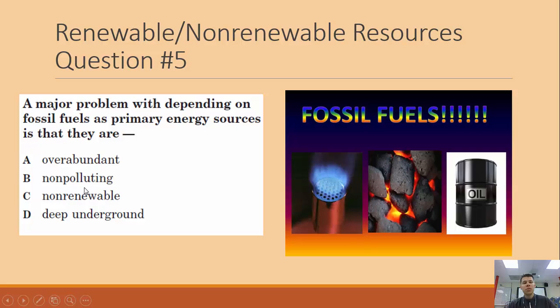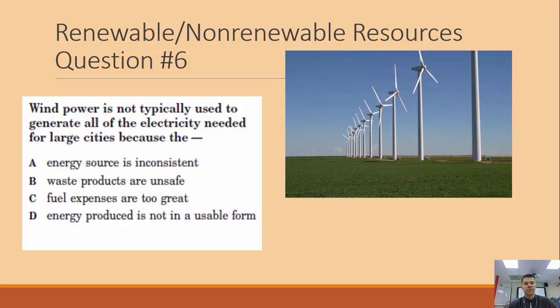They are non-polluting. They are polluting, and even if they were non-polluting, that still would not be a major problem. They are non-renewable. That is a major problem. The fact that if we're going to completely depend on fossil fuels for energy, eventually they can run out. So that is a problem. So C is the best answer.